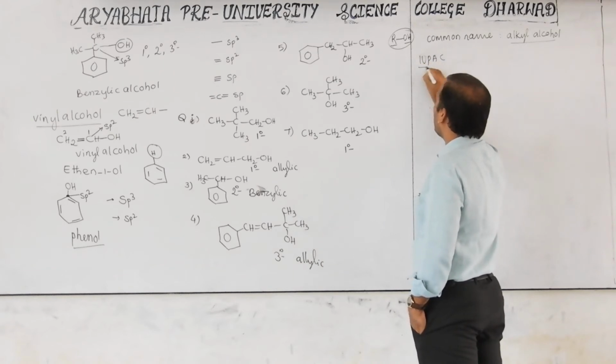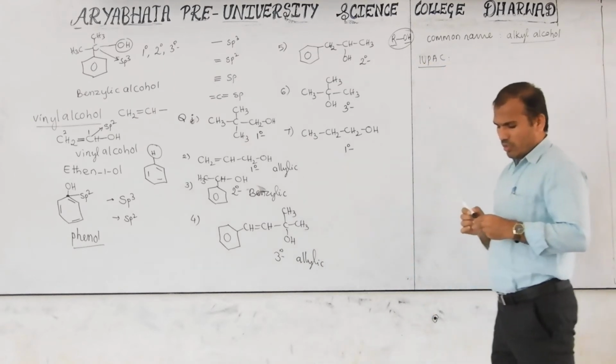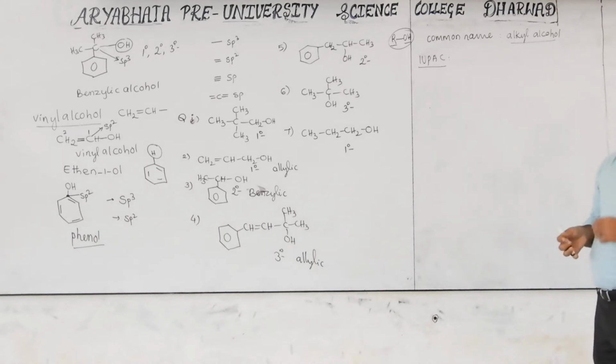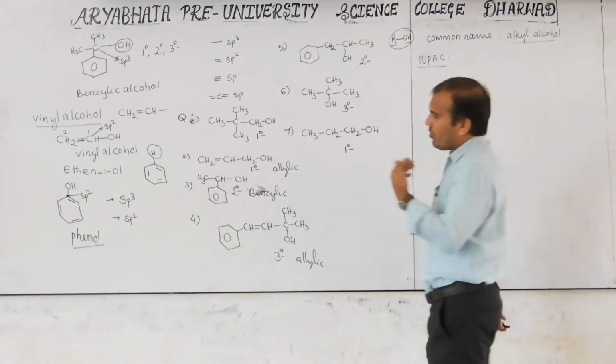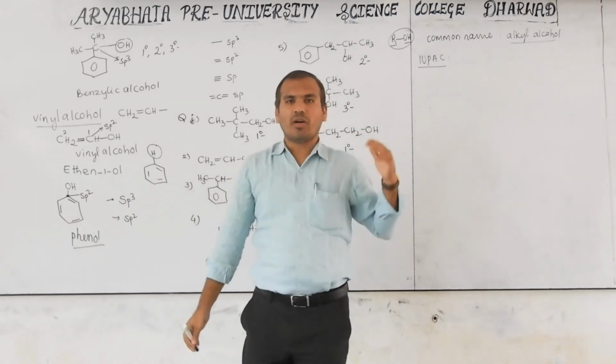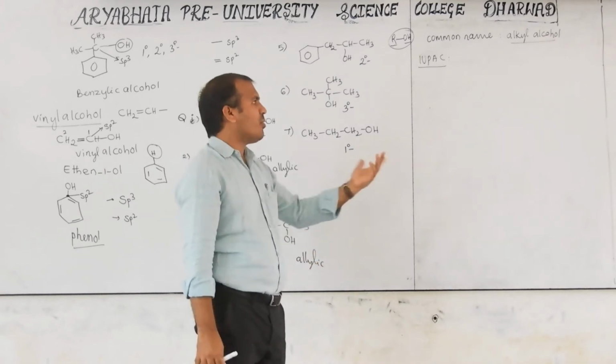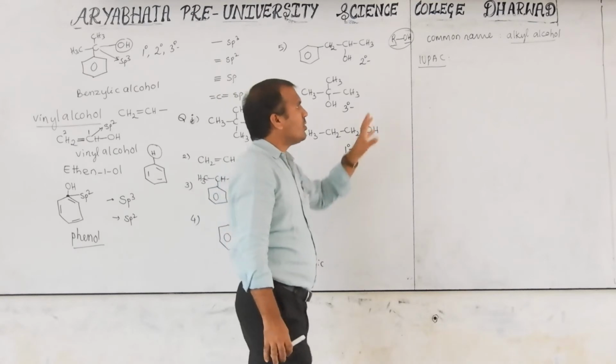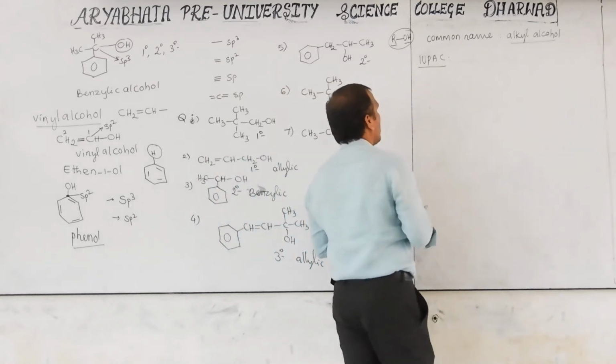But keep in mind, don't think that every compound has a common name. It may or may not. But an IUPAC name is there for all compounds, because when we are discussing some compound, you may ask what its common name is, and it may not exist in all cases. So IUPAC will be there for all cases.